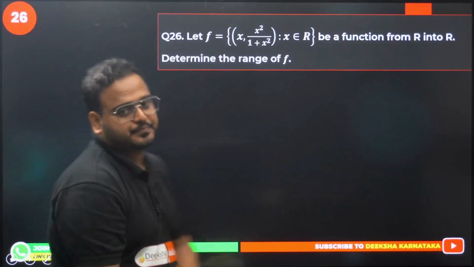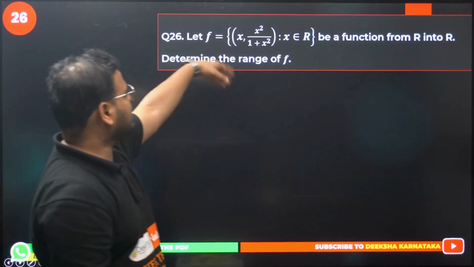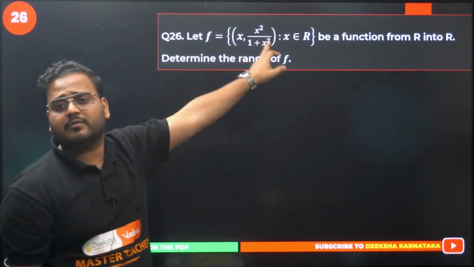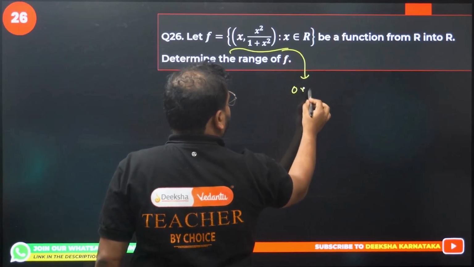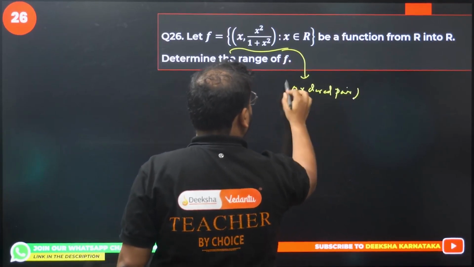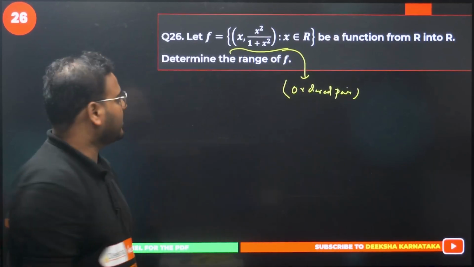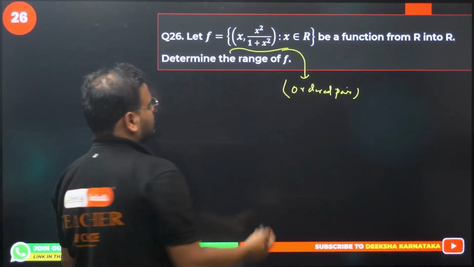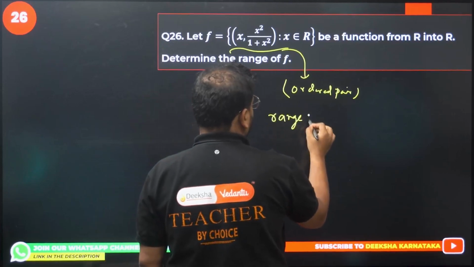26 now. Another very difficult question, right? Very, very difficult. f is given as x, x square plus 1 by x. What is this given as? Your ordered pair. Ordered pair only, no? Correct. Okay, the function is like this. f(x) equals x square upon 1 plus x square. X is all real number. Find the range.